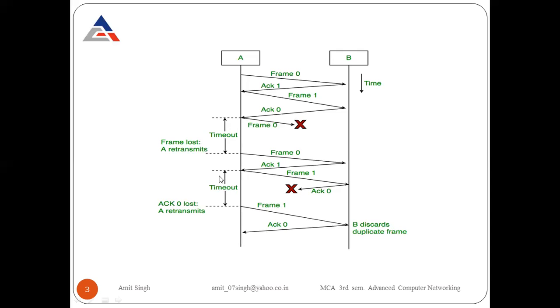So again, the timeout window is there. Whenever the timeout window is completed, it resends frame number 1. Then frame 1 is received by the receiver. But what will happen? Look here. We discarded the duplicate frame because in the previous step the frame was received by B, but the acknowledgement is lost. Whenever a receiver receives the frame, it again sends the acknowledgement. The acknowledgement is received by the sender, and then he comes to know that frame number 1 is received by the receiver.